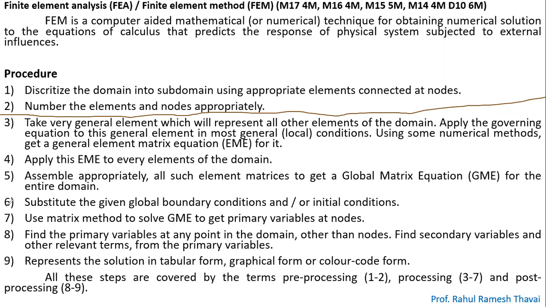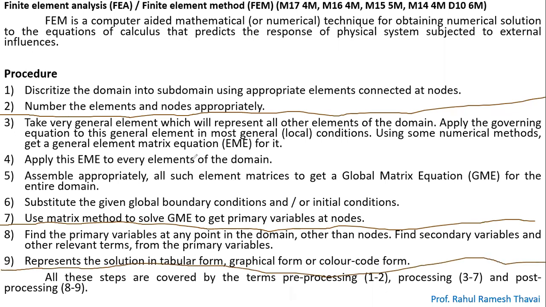If you talk from 3 to 7, you can see this many steps starting from point number 3 to point number 7. These are called processing. Till you solve, it is processing. And once you get these answers, it is called post processing. So 8 and 9 are post processing. So 1 and 2 are pre, 3 4 5 6 7 is processing, and 8 and 9 is post processing, right?